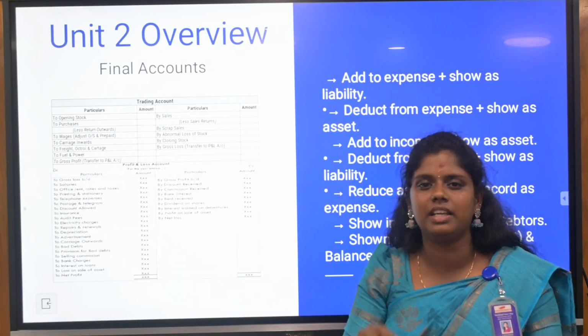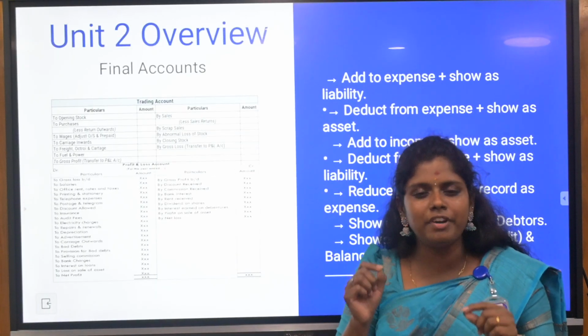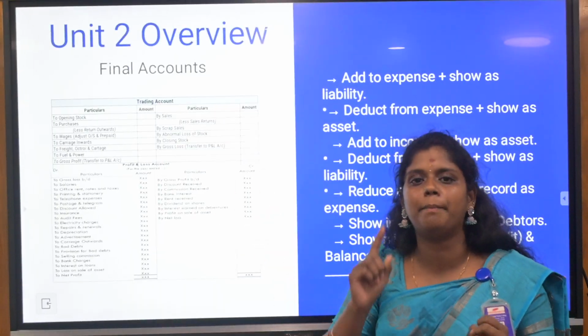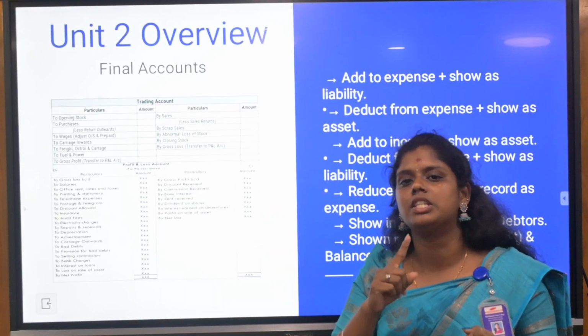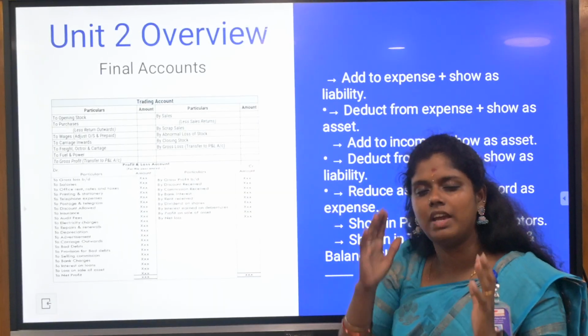But still, the important thing is adjustments. You need to know where you are going to add. Every adjustment has to occur twice in your accounts. For example, either in trading and balance sheet, or in profit and loss account and balance sheet, the entries will always occur twice.